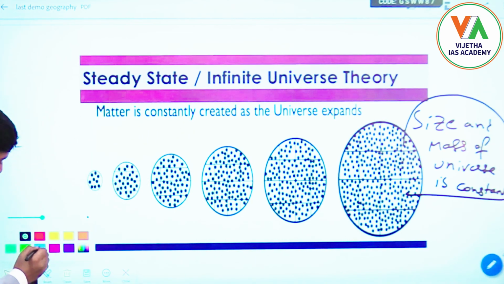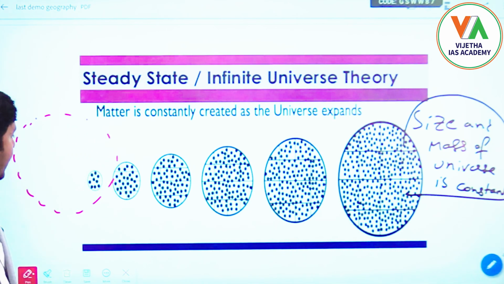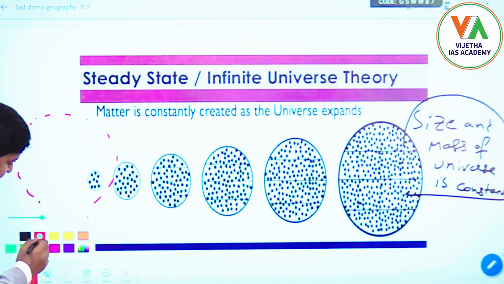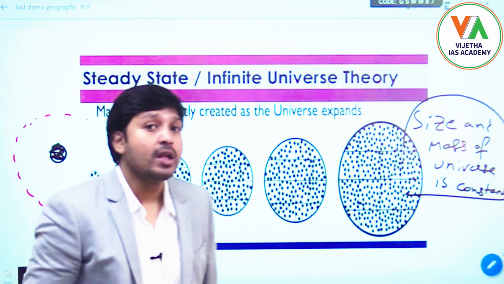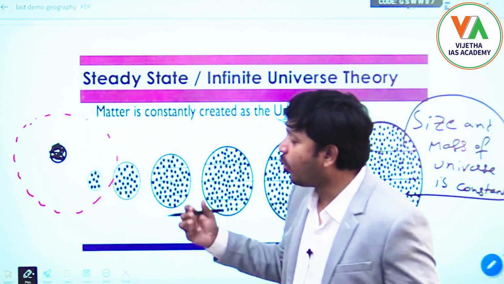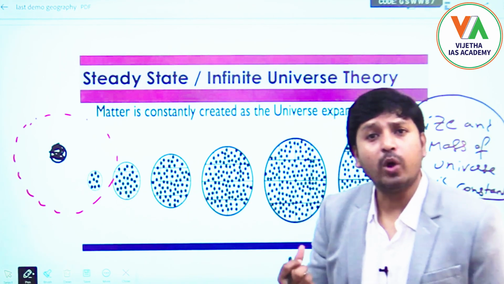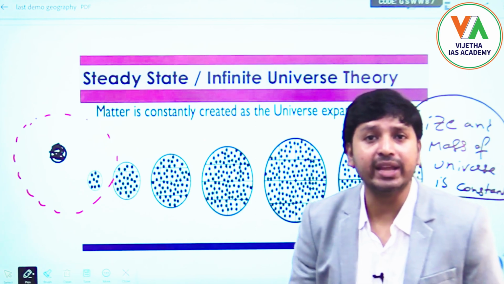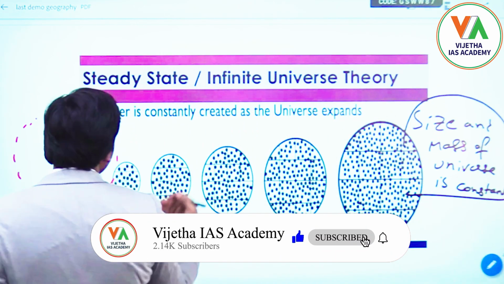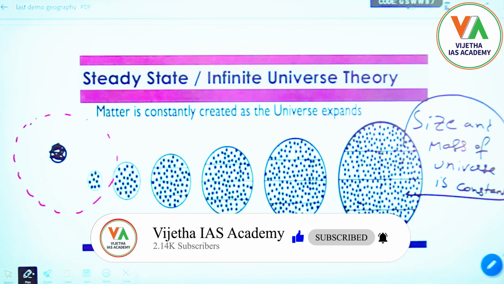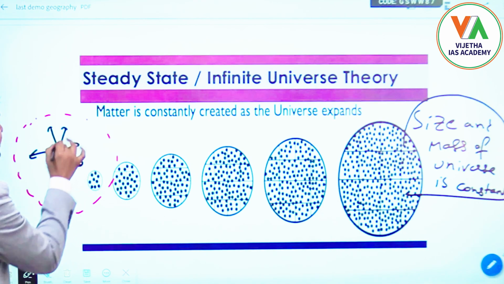This is the boundary, and let us assume this is the universe that is present in the center. What this theory is saying is, whatever is there within this boundary, which is called the observable boundary, that thing is called our universe. But according to the past theories, the universe is always expanding. So this universe will start expanding.